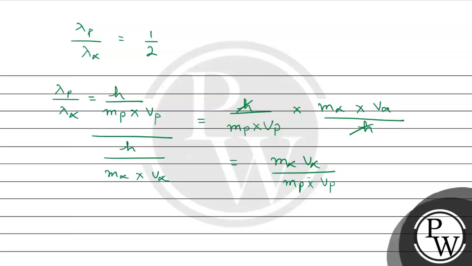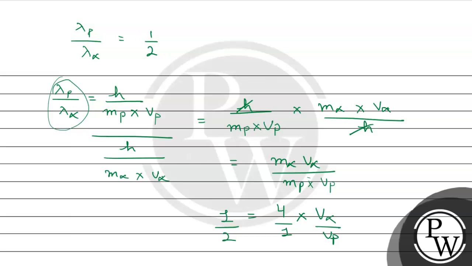And the mass of alpha particle is 4 unit, and mass of proton is 1 unit. So multiplication sign v alpha divided by vp, and this given ratio is 1:2. So this is given to us.